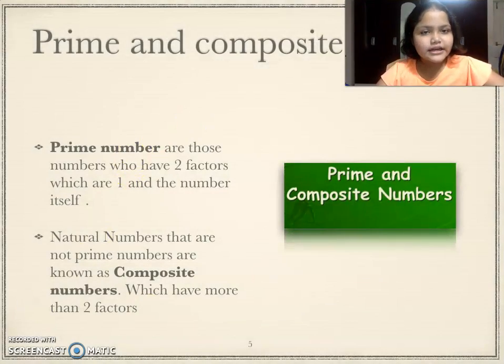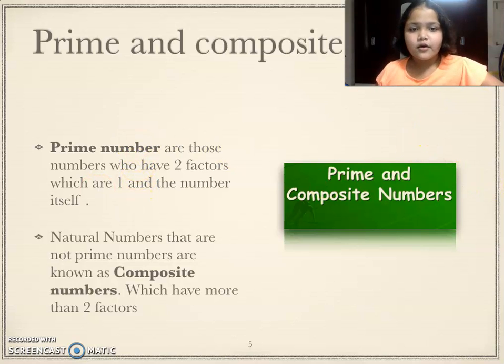So all the numbers who only have two factors, 1 and the number itself, are known as prime numbers. And composite numbers are exactly the opposite. Composite numbers are all the numbers that are not prime numbers, which have more than two factors. For example, we just took 15.